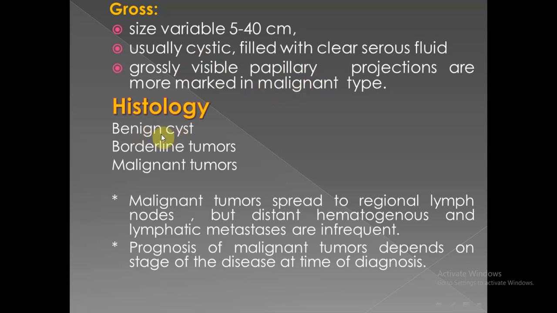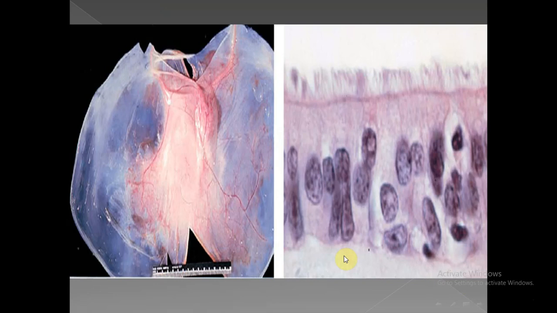Microscopically, we divide serous tumors into 3 types: benign, borderline, and malignant tumors. The malignant tumors can metastasize to regional lymph nodes, but even with malignant type, distant metastasis, hematogenous metastasis or lymphatic metastasis, is infrequent. Prognosis definitely depends on the stage of disease at time of diagnosis.